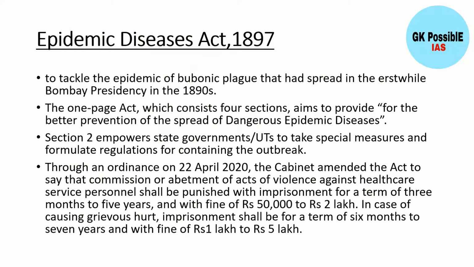Then coming to the Epidemic Diseases Act 1897, it is a very old act, nearly 123 years old, and it was basically enacted by the British government in 1897 when the bubonic plague was there, and to control the spread of that plague in Bombay in the 1890s, this act was enacted.